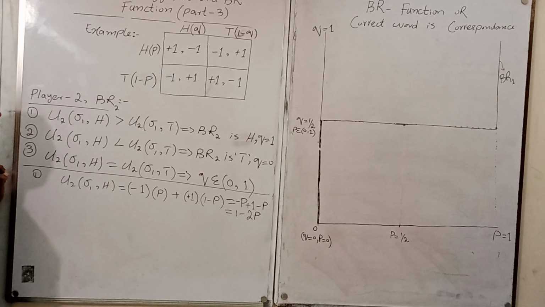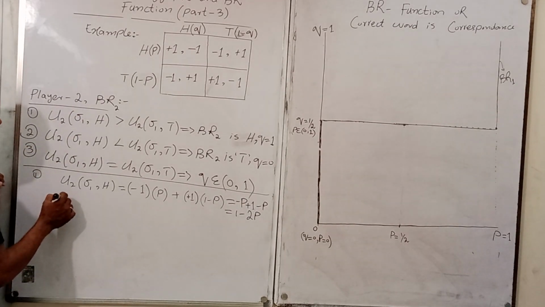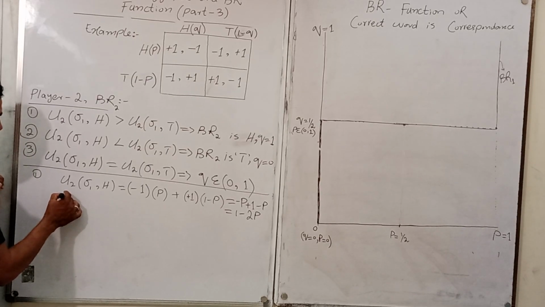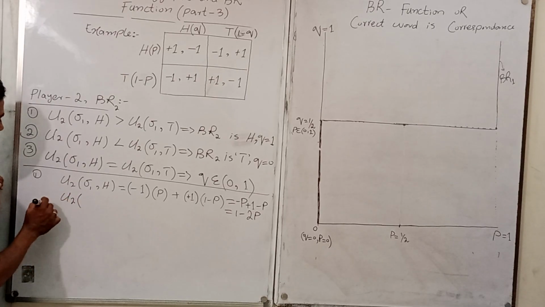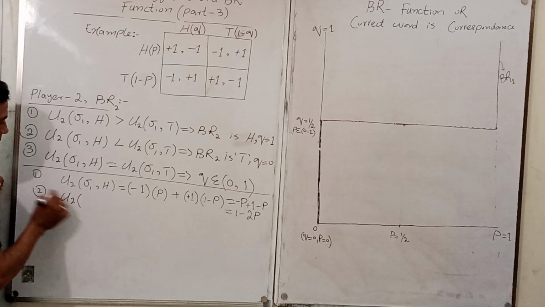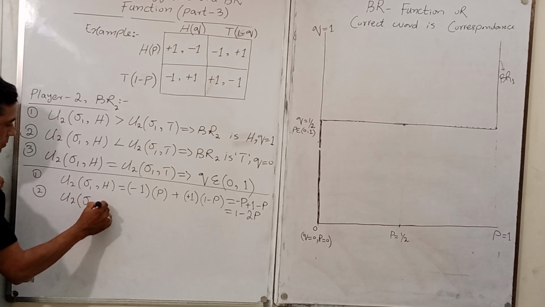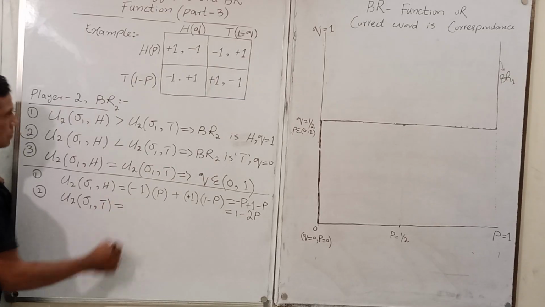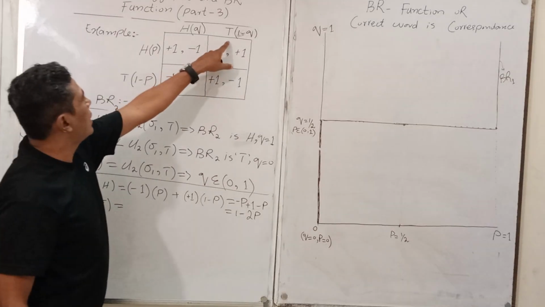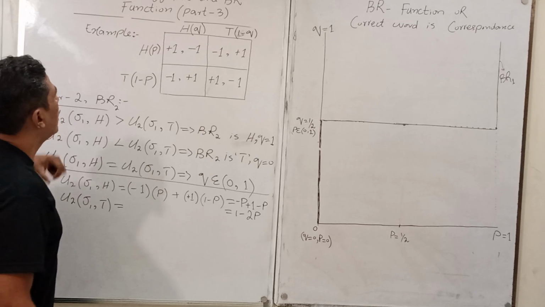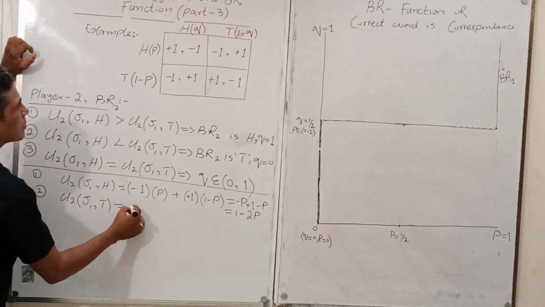Clear? And in the condition of tail, what about this one?